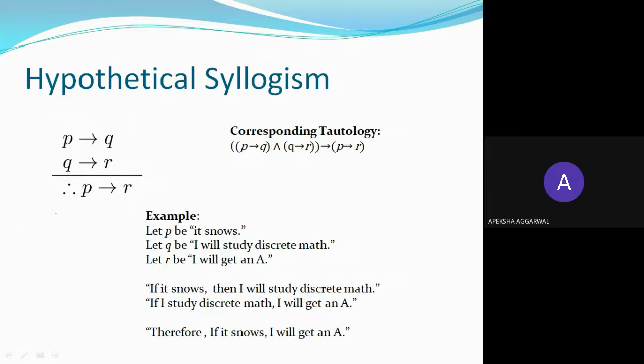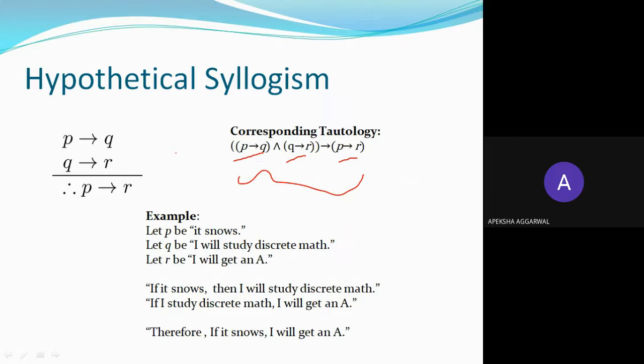Okay, hypothetical syllogism. What is it? Another rule where it says that P implies Q and Q implies R. If this is true and this is true, this implies this whole would also be true. So if P implies Q, so if P is, say, it is snowing, then I will study discrete math.